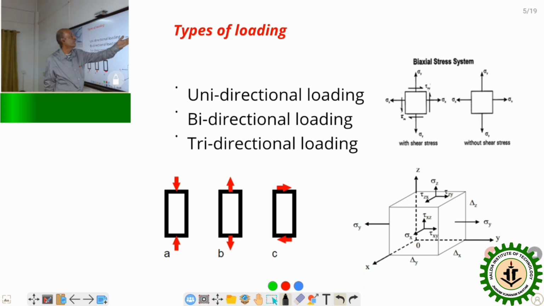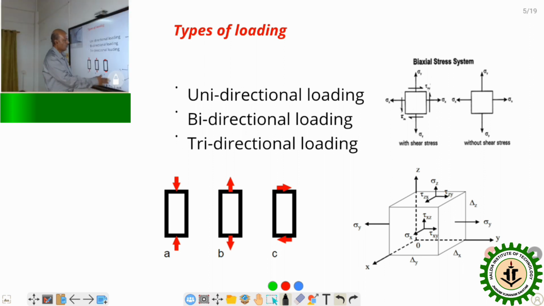So it is very easy to predict which point to be used for designing the material. But when the body is under bidirectional load, that is, the tensile load is applied along the x direction and y direction, because of the load sigma x and sigma y, the stress is developed along x as well as along y direction. And this figure shows the bidirectional load with shear stresses on their planes. So for this case also, it is not so simple to find out the maximum stress which is developed because of the combined load.